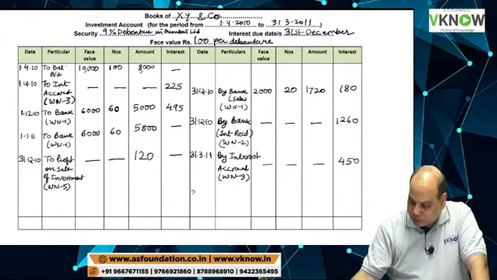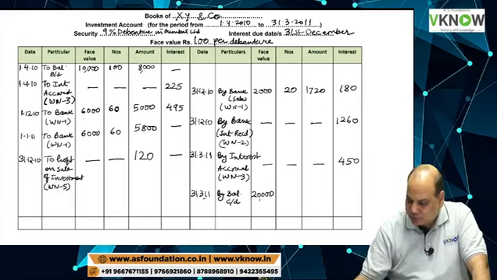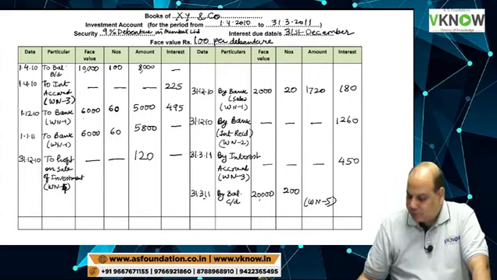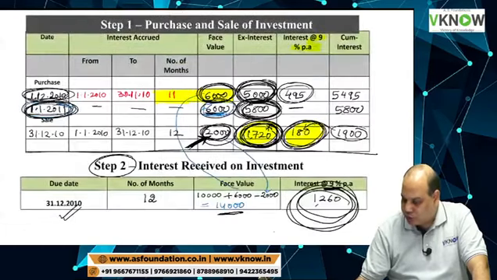And then 31st March 11, by balance carried down. This balance will be 20,000. You can check. This will be 200. And here I am going to write working note 5. This profit was working note 4, my mistake. Working note 5 is the value of closing investment, which you have to take from working note 5.